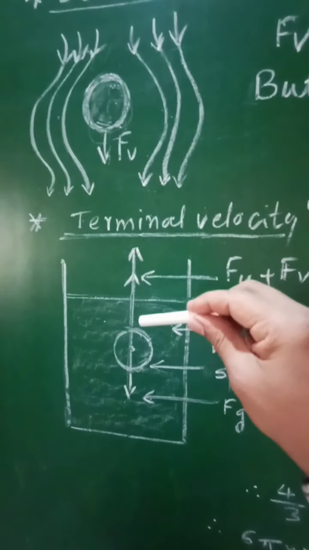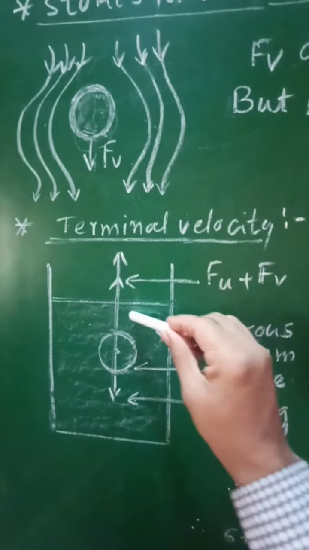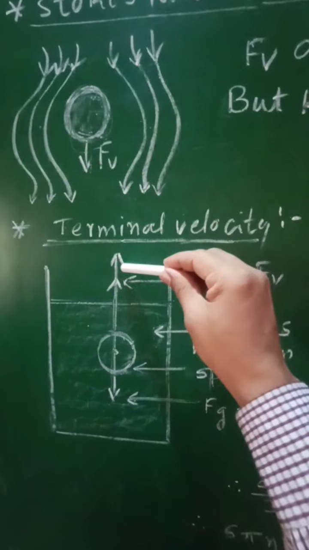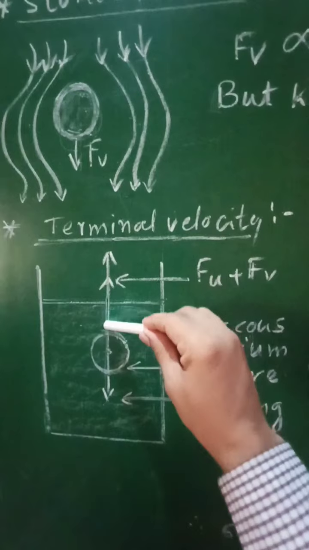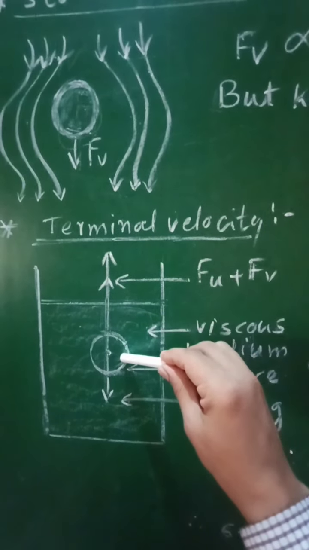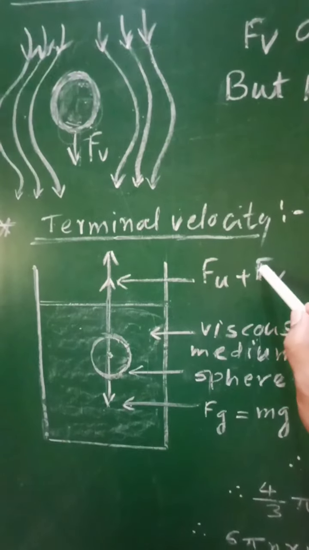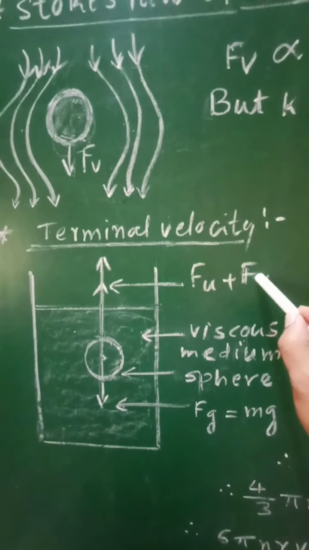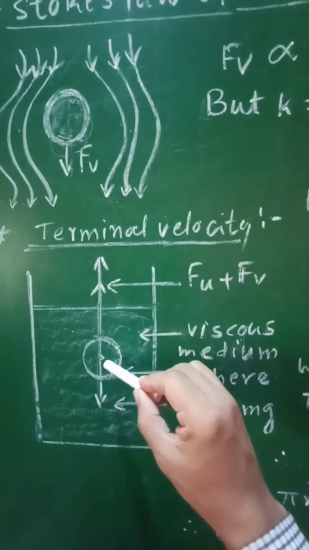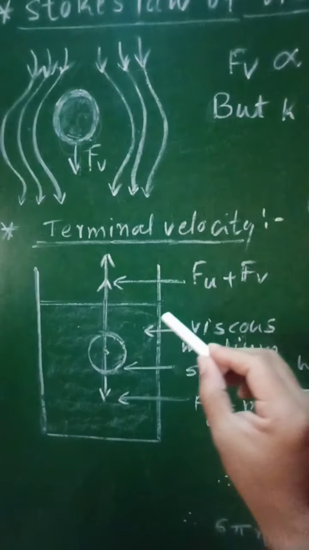When this spherical body is released through the viscous medium, it will be acted upon by different forces. Fv is the viscous force exerted by this viscous medium on the spherical body, which acts in the upward direction.